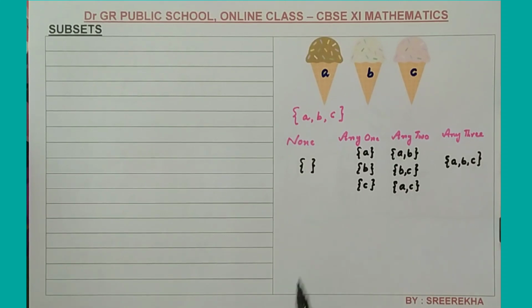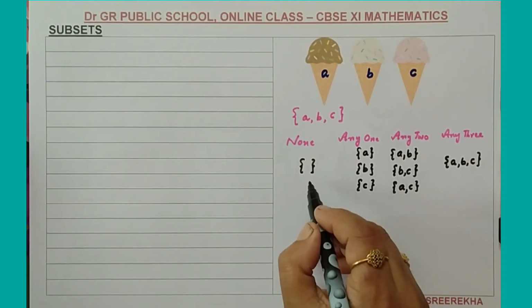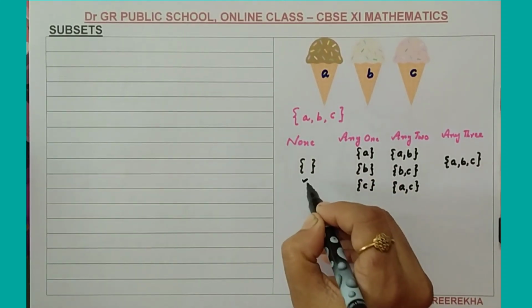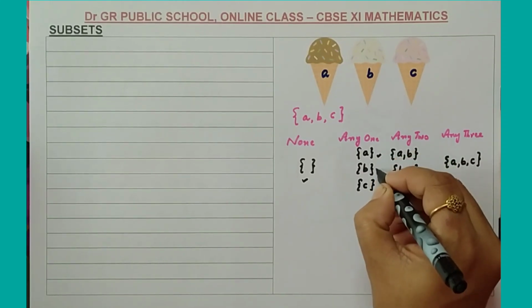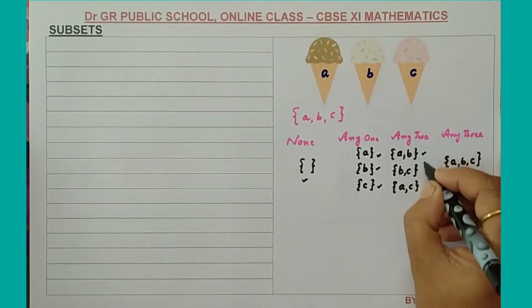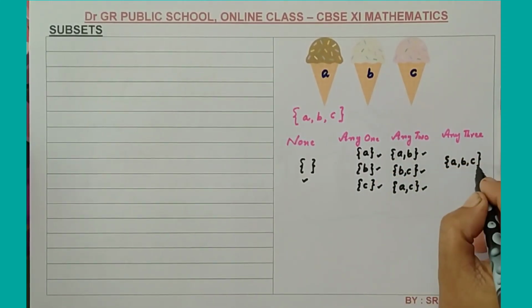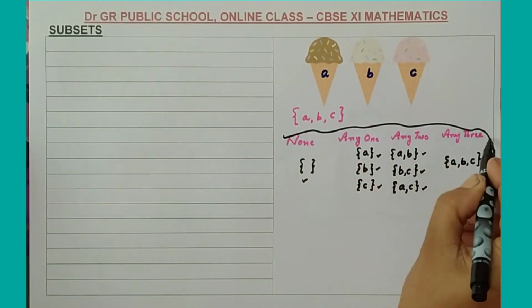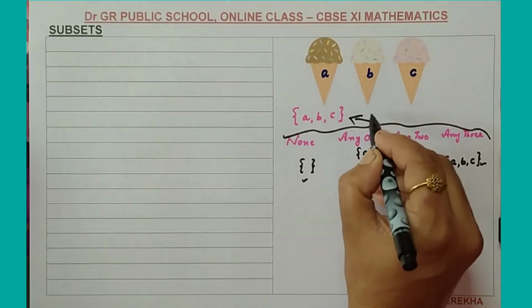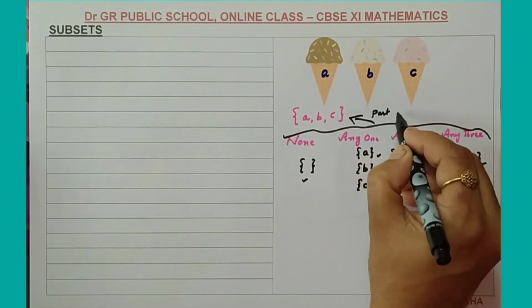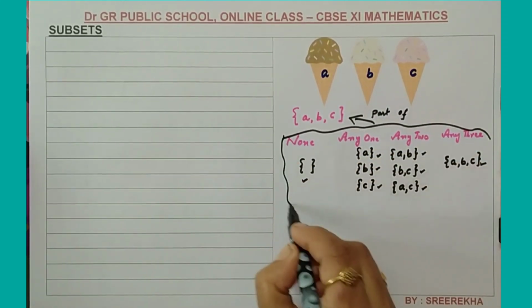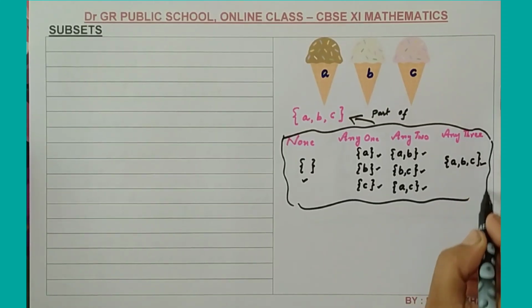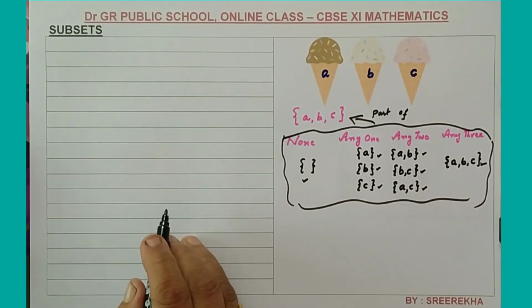But anyway, you can see that all this, that is the empty set, A, B, B, C, A, C and A, B, C, all this collection, this full collection is a part of the original set. The full collection, this much is actually a part of the set ABC.